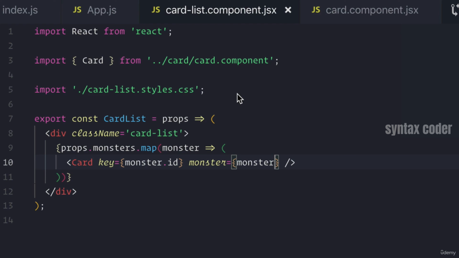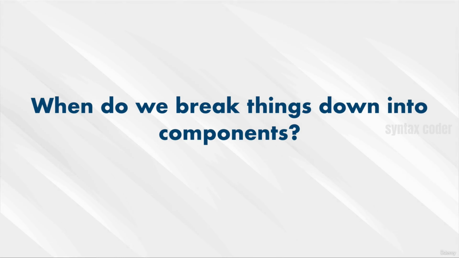Isn't that confusing? Before I answer that question, I do have a question for you and a little exercise. When do we break things down into components? Pause the video here and think about what the benefits are of breaking things down into smaller and smaller components instead of one big giant one.